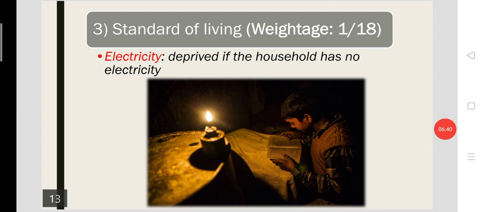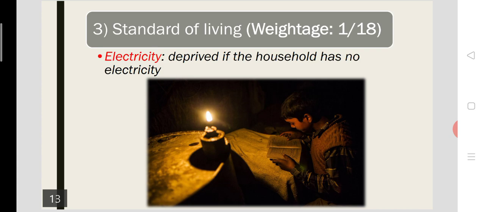Let's move on to the third dimension of the multi-dimensional poverty index. The third dimension is standard of living. Living standard has a number of sub-indicators, and each indicator has a weightage of 1 by 18. So far, the first two dimensions have two sub-indicators each, which means there are 4 indicators under both the health and education dimensions of the index.